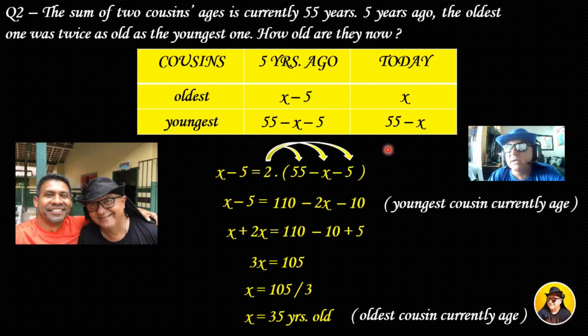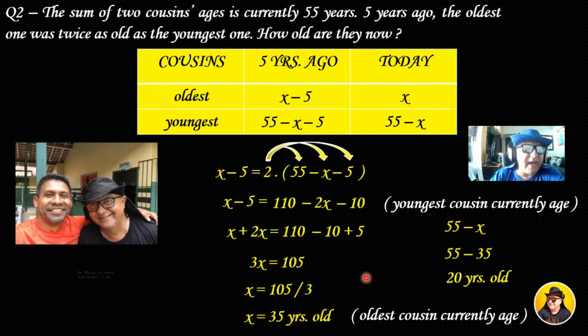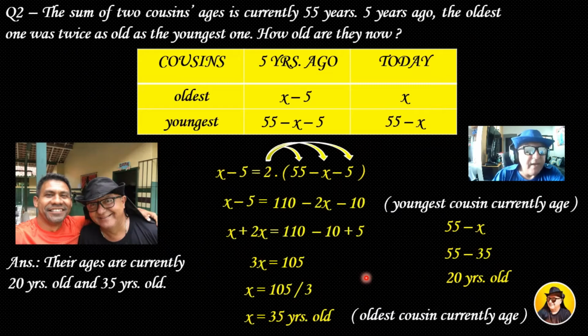The youngest cousin's current age is 55 minus x, and I already know that x is 35. So let's replace that value. 55 minus 35 gives us 20 years old. So, given the answer, their ages are currently 20 years old and 35 years old.